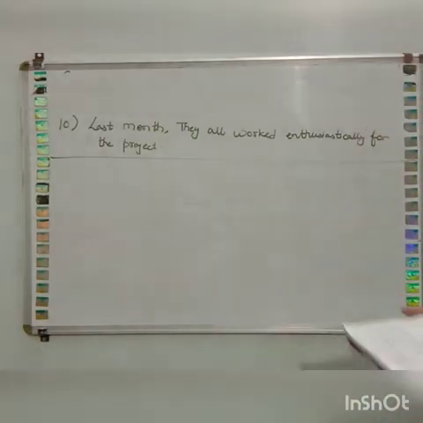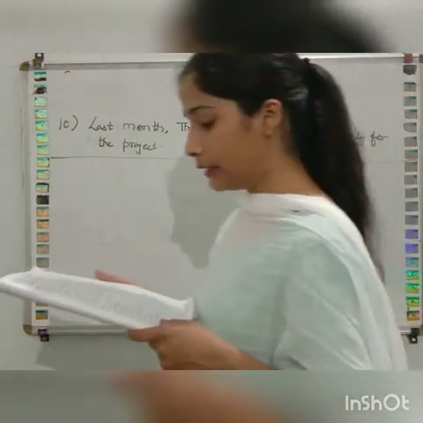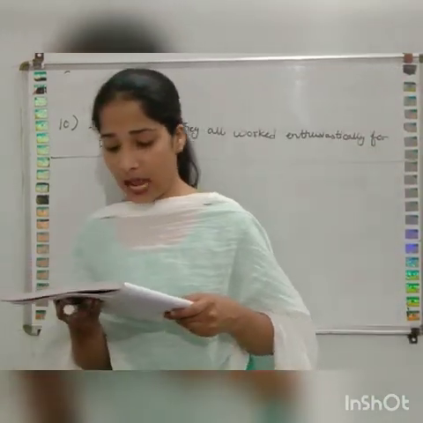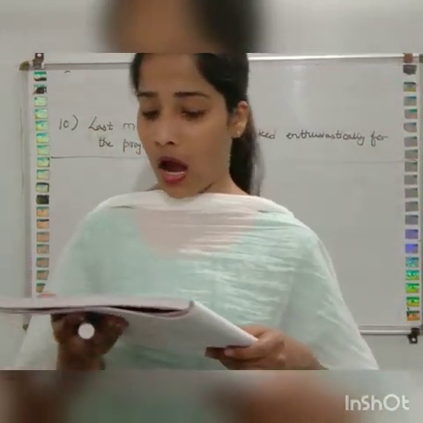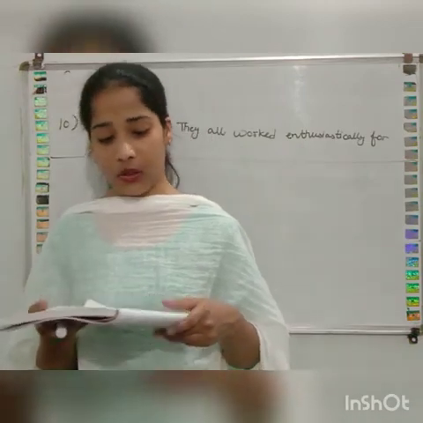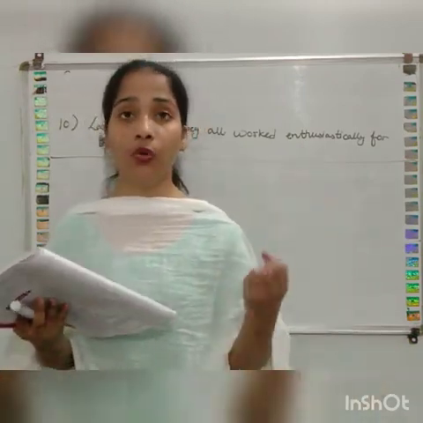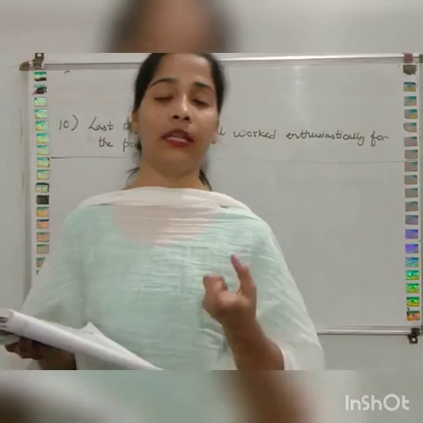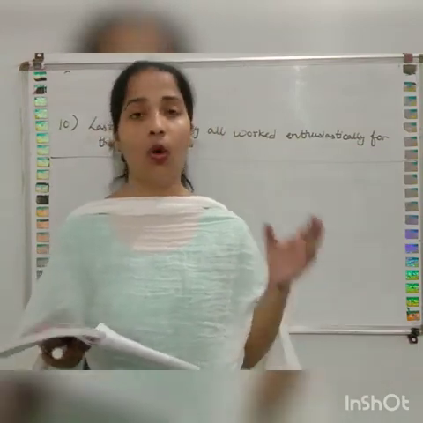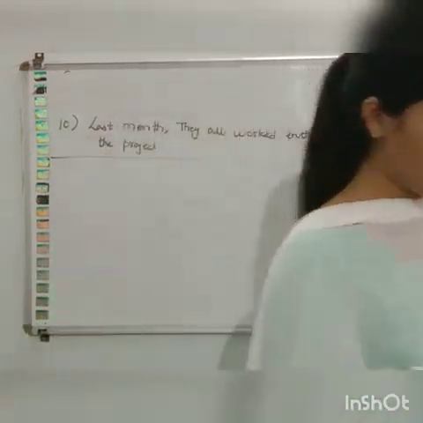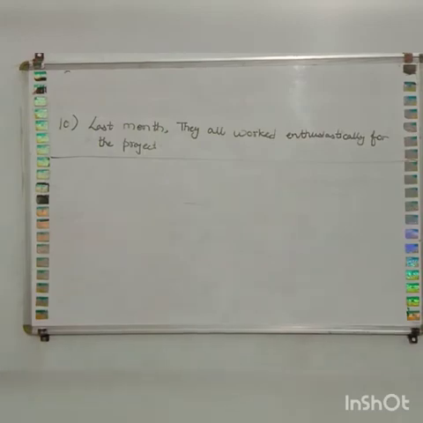Now we will do exercise 4. Rewrite these sentences such that the adverbs in them are positioned correctly. So again, you have to place the adverb in the correct place.